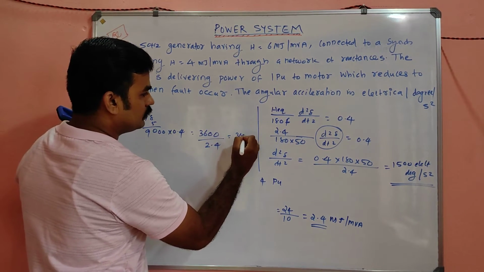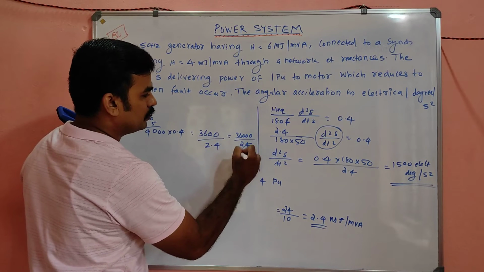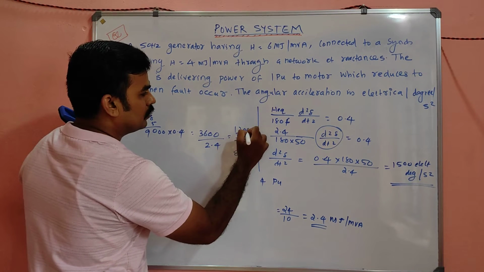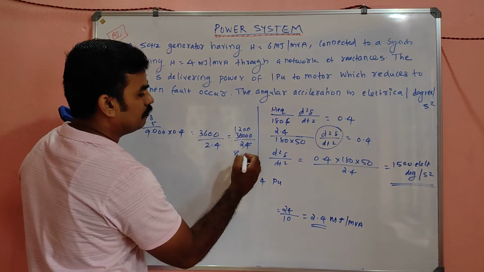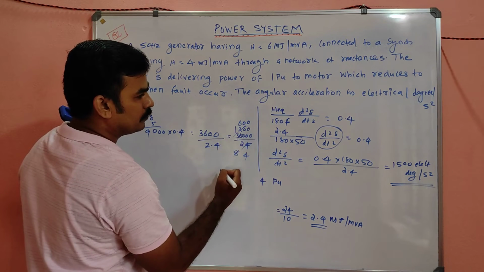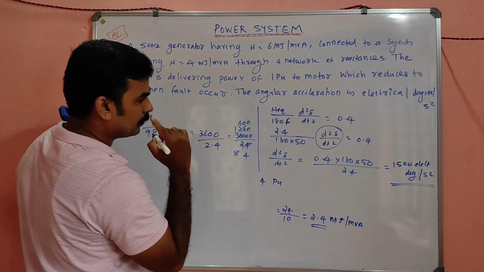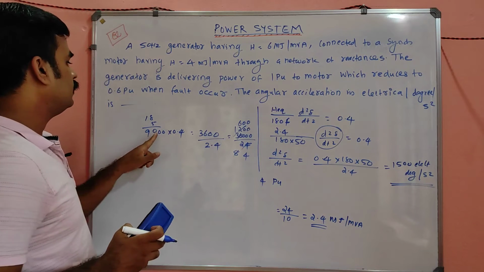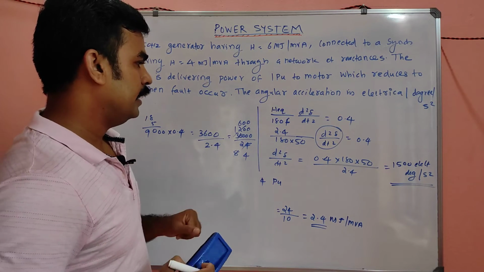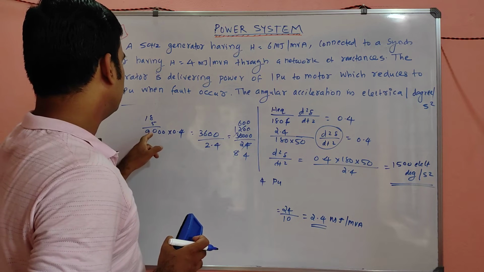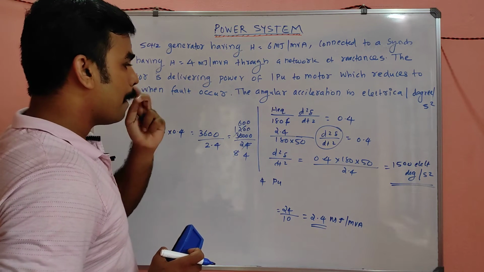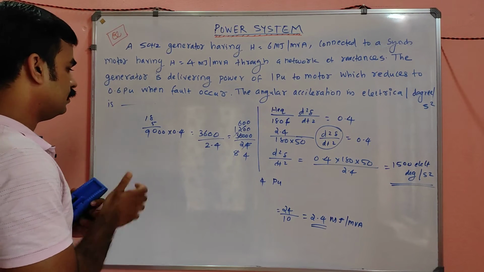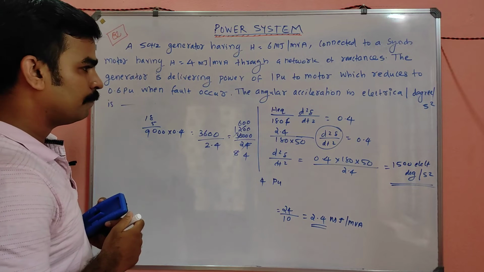So it is nothing but 9000 into 0.4 divided by 2.4.